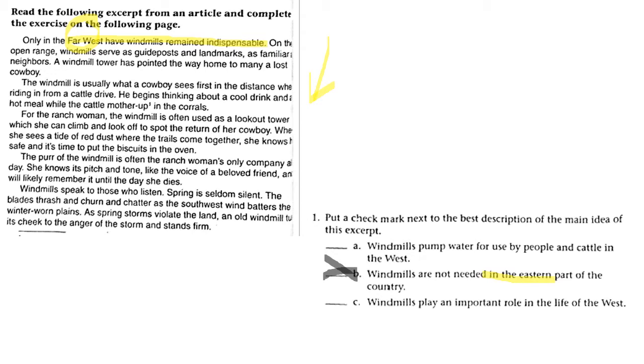Windmills pump water for use by people and cattle in the West, or windmills play an important role in the life of the West. Well, indispensable means you cannot live without them. They are guideposts, they are landmarks, they are a tower, they point the way home. So there's many ideas here. It's not just about pumping water, it's about being a guidepost, a landmark, a neighbor, a tower. So this first paragraph doesn't talk anything about pumping water for people or cattle. So the correct answer is going to be answer C.